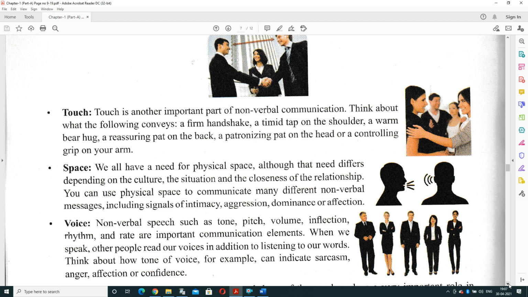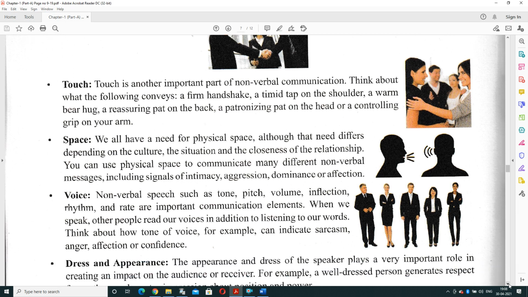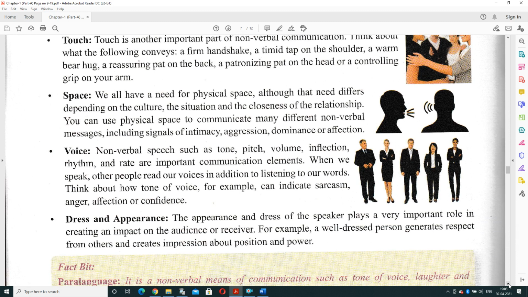In that case, your voice is caught by the person, how you are speaking. Think about tone of voice. For example, it can indicate sarcasm, anger, affection, or confidence. By tone, a listener can measure whether you are speaking in anger, in a polite way, in a friendly way, or using hard words.